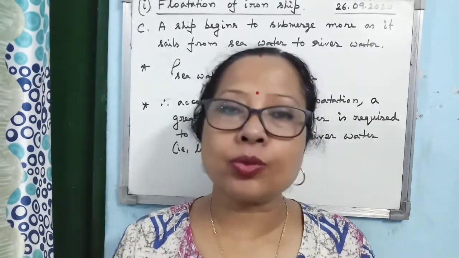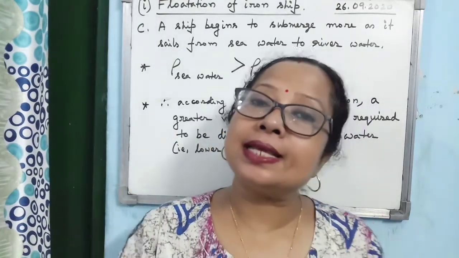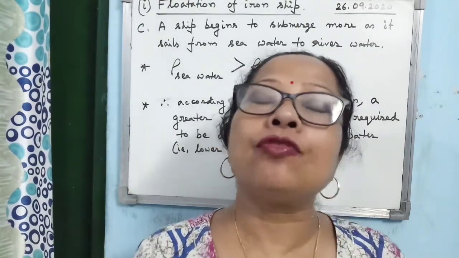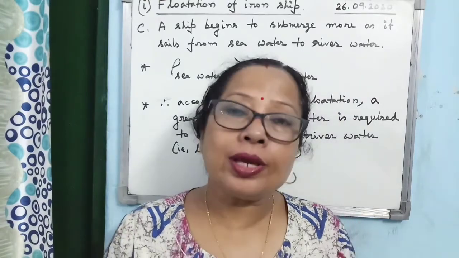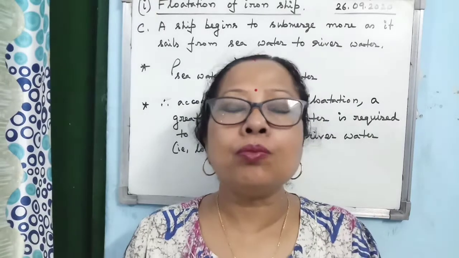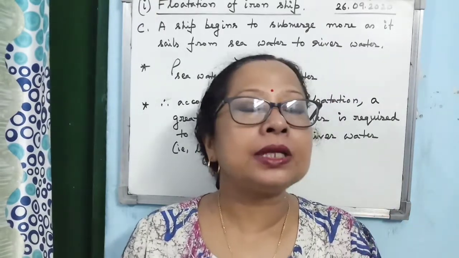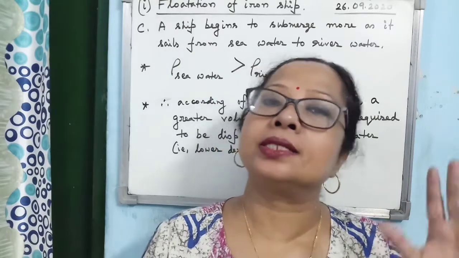Alright, the question is why? Very simple. Because the density of sea water is greater than the density of river water. Alright, so you see, as the density of sea water is more, a smaller volume of the ship within water will produce an upthrust able to balance the weight.